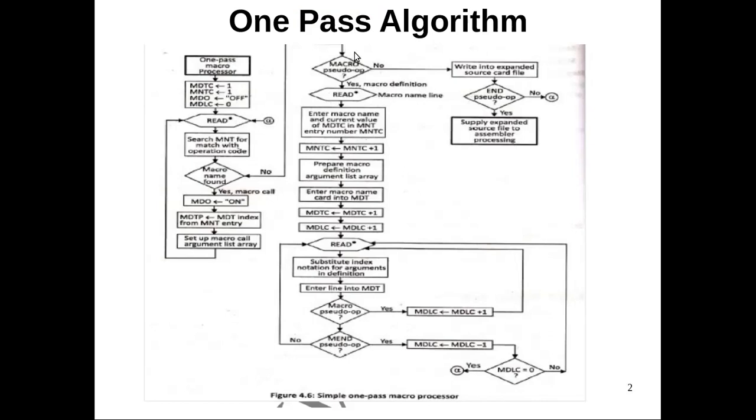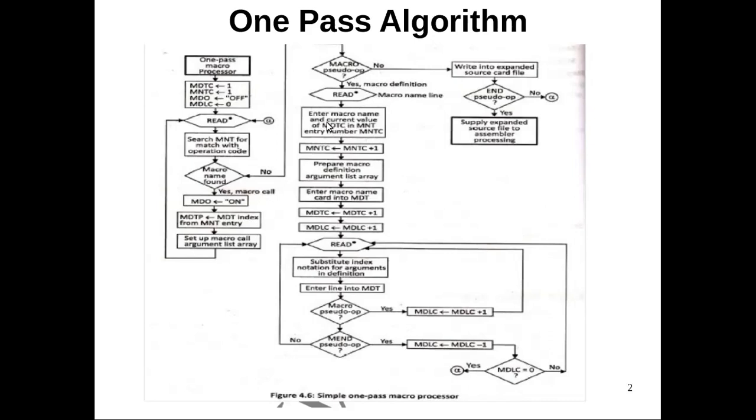Okay, now we are going to explain about the macro definition storing. Here we are checking whether the source program line is containing the pseudo opcode macro. If it is containing macro, which means it is a macro definition, then read the next line from the macro definition, because we won't store the pseudo opcode macro in the macro definition table. So read the next line of the macro definition from the source program.